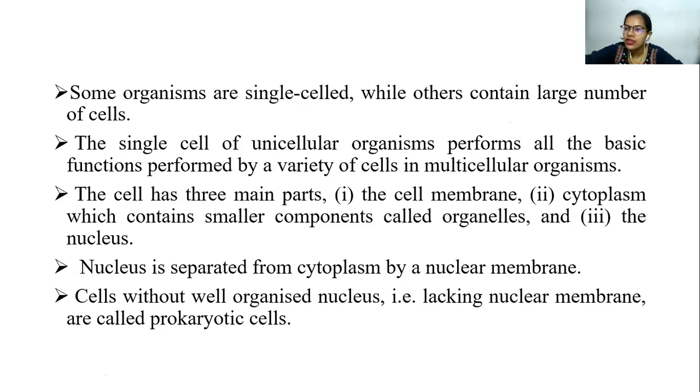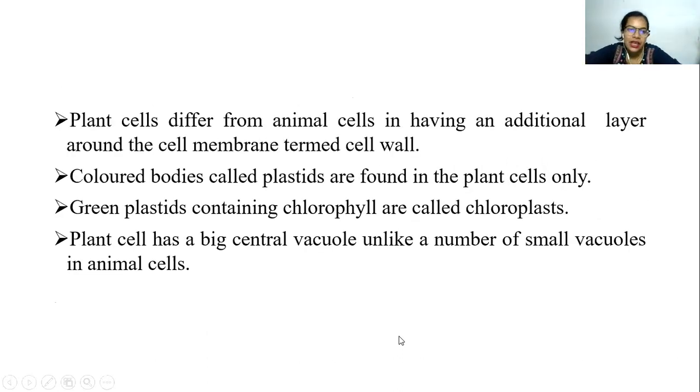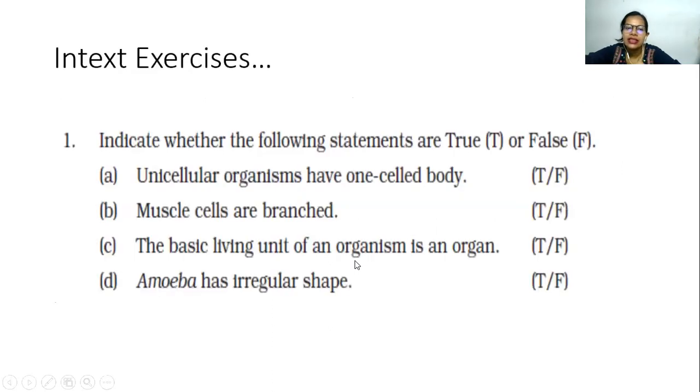The three main parts of a cell are the cell membrane, cytoplasm, and the nucleus, the genetic material which we have discussed. The nucleus is separated from the cytoplasm by the nuclear membrane, wherein inside the nuclear membrane you have the nucleoplasm where your genetic material, that is DNA, is present. Now, if you don't have the nuclear membrane, then it is a prokaryotic cell. Plants are different from animals because they have an additional layer, the cell wall. They have colored bodies called plastids. One very good example is the chloroplast, which contains chlorophyll, the pigment responsible for the green color. A plant cell has a big central vacuole, unlike the number of small vacuoles present in animal cells.